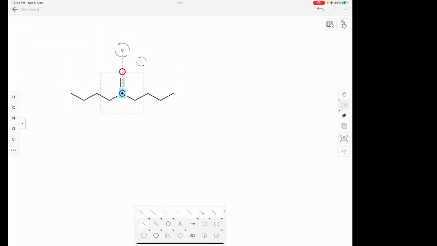The carbons attached to the carbonyl carbon are called alpha carbons. These two are alpha carbons, these two are beta carbons, these two are gamma carbons, and these two are delta carbons.